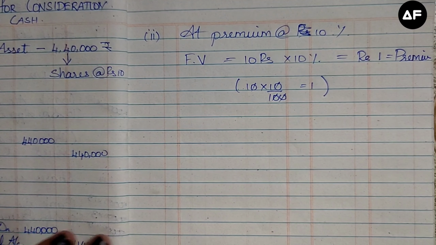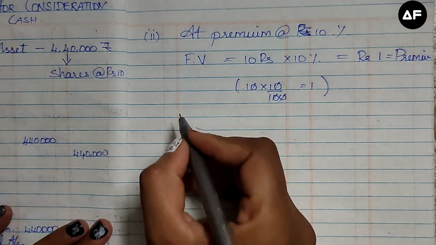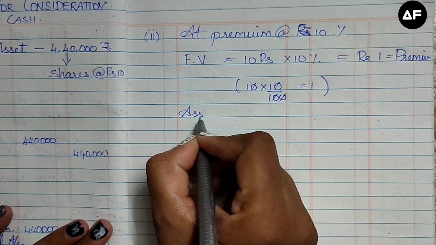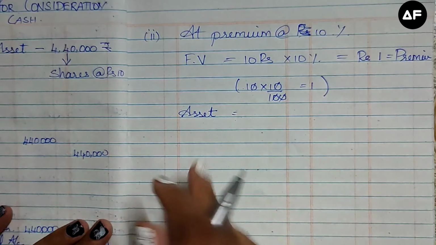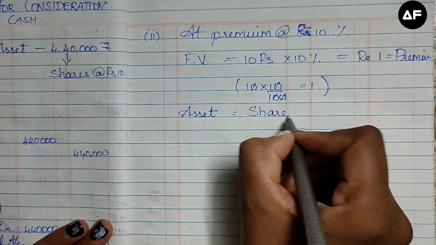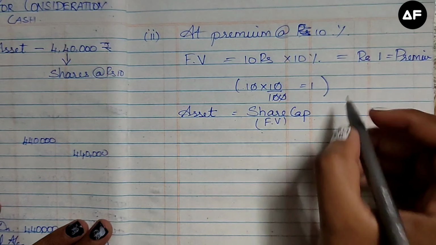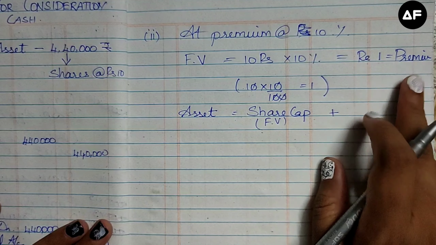Right. Next we are going to calculate how much is the asset, and how much is the premium and the share capital. It's a very easy calculation. For the asset we are going to give shares, so the share capital, or the face value of that particular share, and we are going to issue it at a premium.